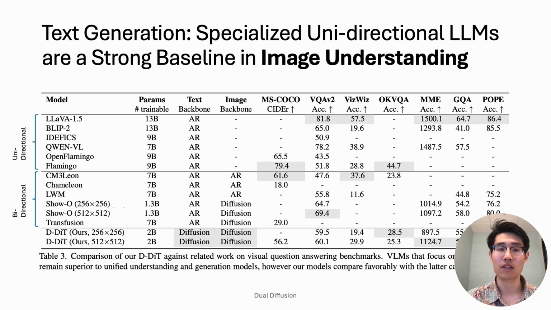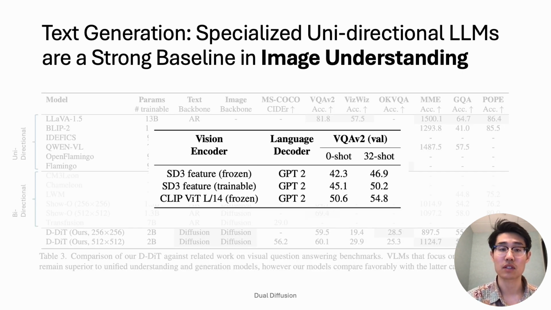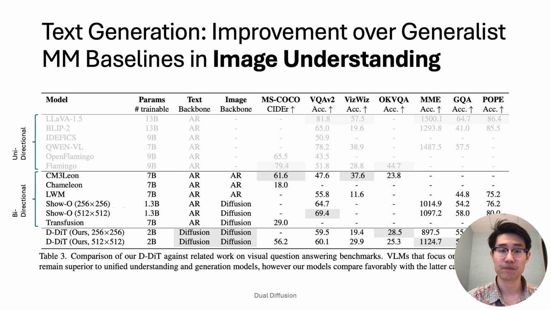Finally, let's talk evaluation. We run our dual diffusion model against a large selection of VQA tasks as well as COCO captioning. One thing we observed was that specialized unidirectional LLMs still form a very strong baseline for text-based visual understanding. We think there's 2 main reasons for this. First, these models use the CLIP embedding, which is known to be a strong representation. We wanted specifically to explore the innate visual understanding capabilities of our T2I model. And second, these models benefit from fine-tuning existing LLMs while we train our text branch from scratch.